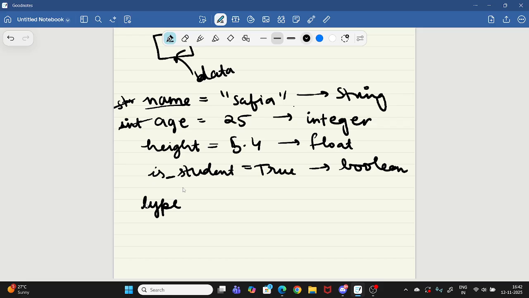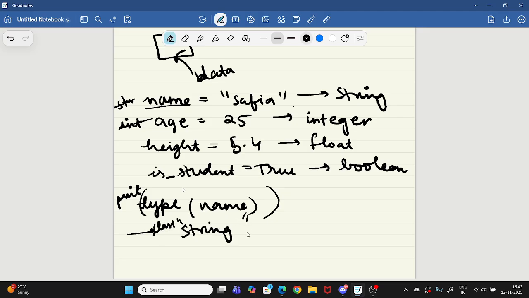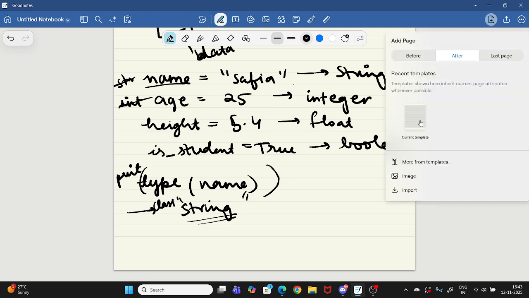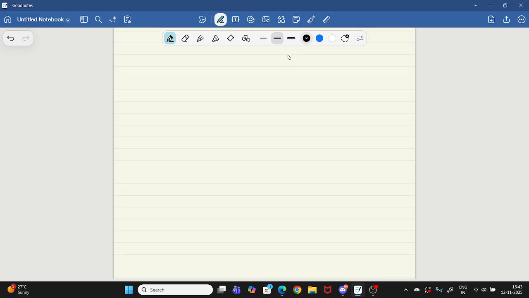If I write type of name and print it, because I want the answer, right? It will tell me my name is string type, so it will give me class string. String is the data type here. This is very simple. Did you get this? Yes, it is very important. Basically, type is used for that only, and type of a variable gives us the data type.